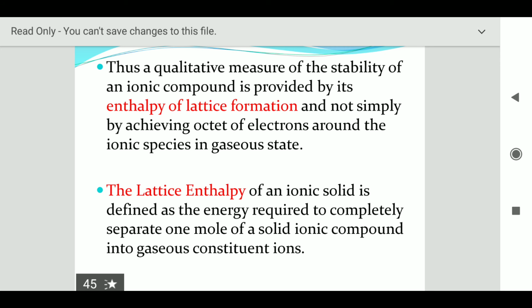And secondly, the lattice enthalpy of an ionic solid is defined as the energy required to completely separate 1 mole of solid ionic compound into gaseous constituents. So to convert any solid ionic compound into gaseous constituents, a certain amount of energy is required. This is known as lattice enthalpy.